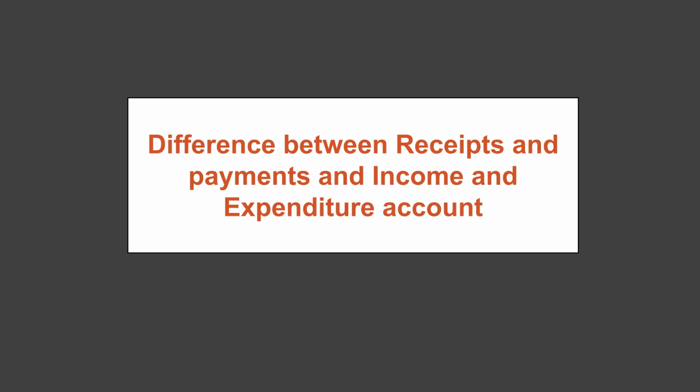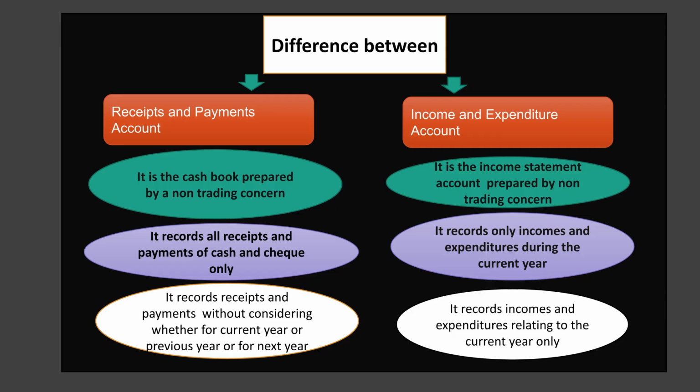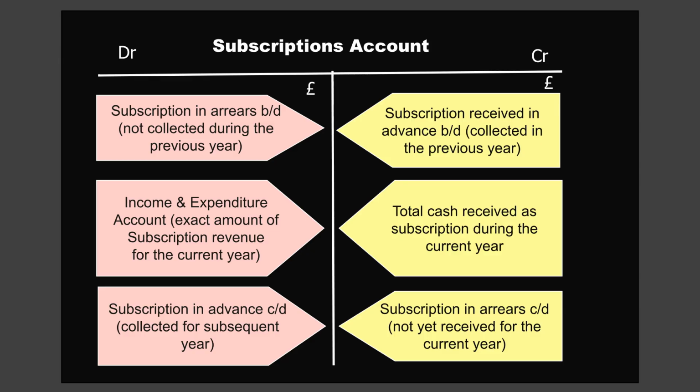Let's explore the differences between the receipts and payments account and the income and expenditure account. The receipts and payments account is essentially a cash book, recording all cash and check transactions regardless of the year. The income and expenditure account is an income statement, recording only current year incomes and expenditures. Now we will look at the typical format of a subscription account. The subscriptions account, a key component for non-trading concerns, tracks all subscription inflows and outflows. It separates amounts in arrears or in advance for accurate reporting of the current year's income.